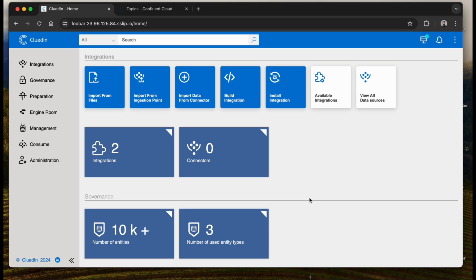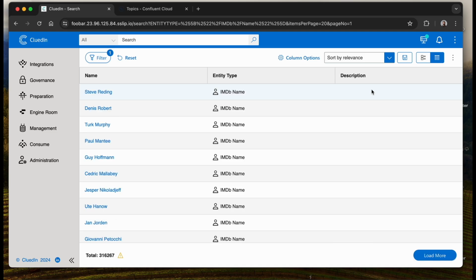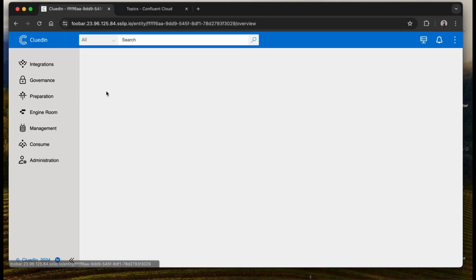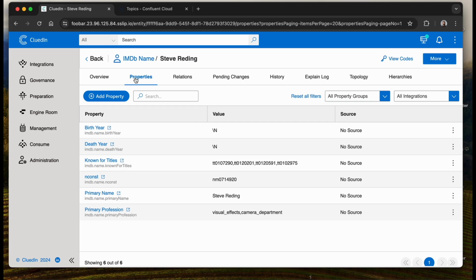This video is a short demo of the CluedIn to Kafka connector. On my screen, you can see a CluedIn instance with around 300,000 entities. Let's check one of the entities. On the Properties tab, we can see the properties the golden record of this entity has.